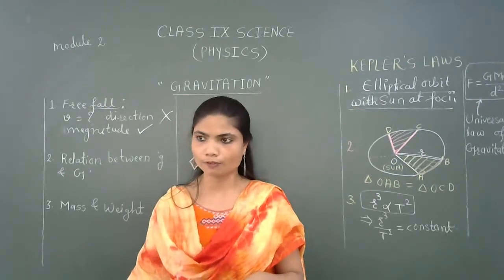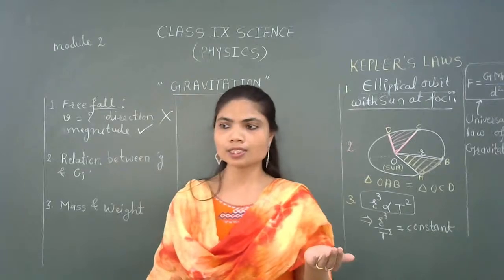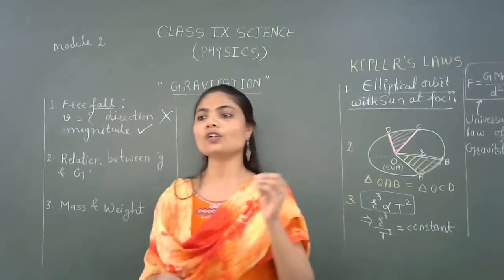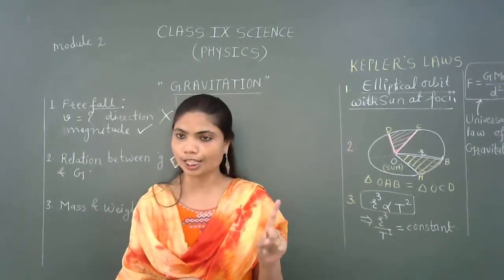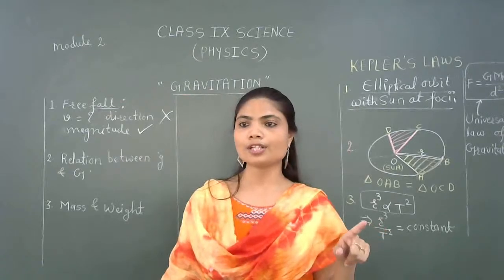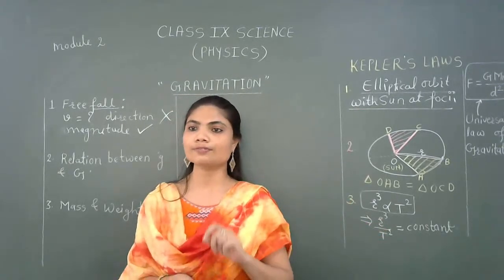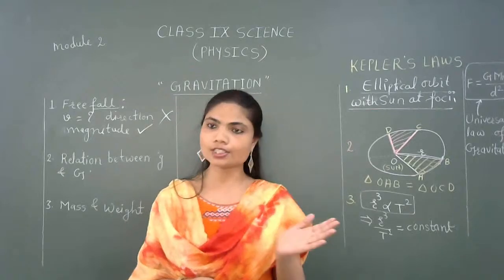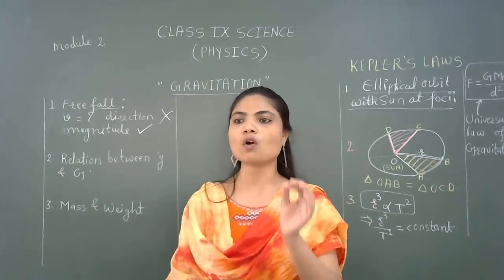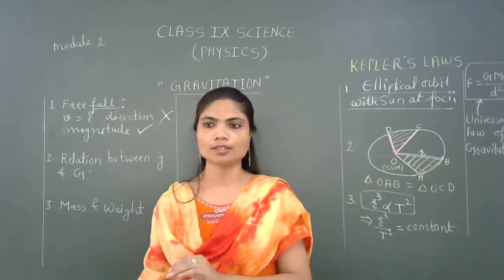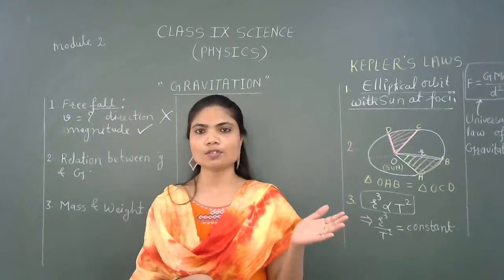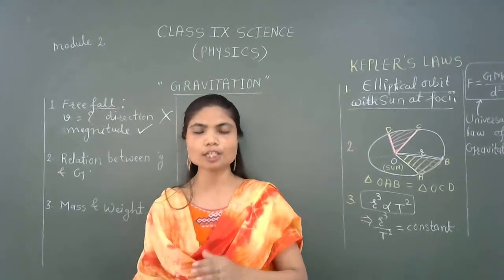That is called free fall. What happens during this free fall? The direction of the velocity will not change. But because of gravitational force of attraction, the magnitude of velocity will change, and any change in the velocity involves acceleration. Right? Any change in the velocity involves acceleration.